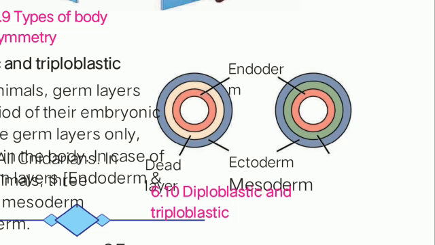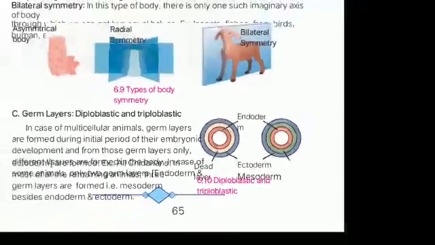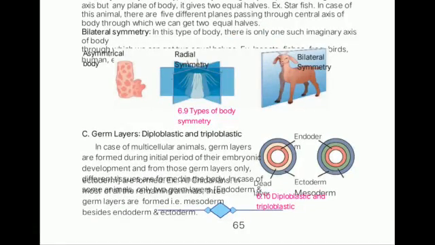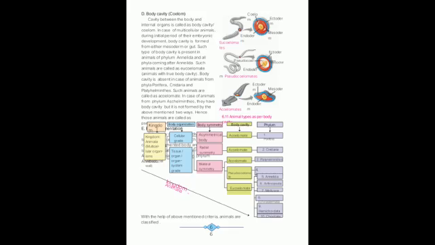So it should be remembered that only Cnidaria is the group having diploblastic. Otherwise, maximum organisms are triploblastic. Now, this was the third criteria, and now we are moving towards the fourth criteria.